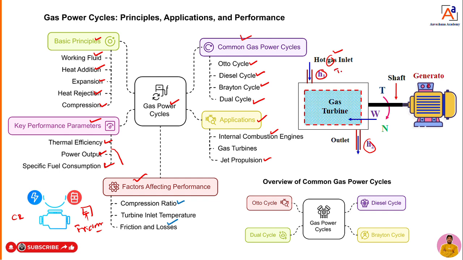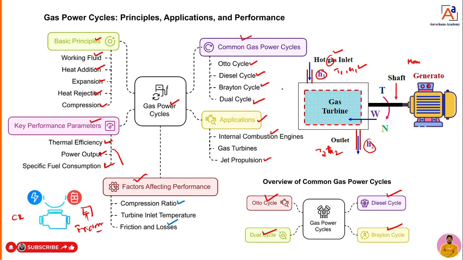So when gas is entering, it is going to have high temperature as well as high enthalpy. When it is coming out, it is going to have a low temperature, we can say T2, and we can say H2, where T2 and H2 are lesser than H1. These two important parameters also affect the performance of the gas power cycles. If it is small, then we can get more power from the electrical generator. Okay, so once again, what are the important gas power cycles? First one, Otto cycle, diesel cycle, dual cycle, and Brayton cycle, dear students.